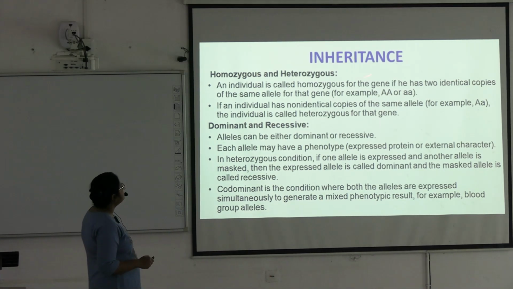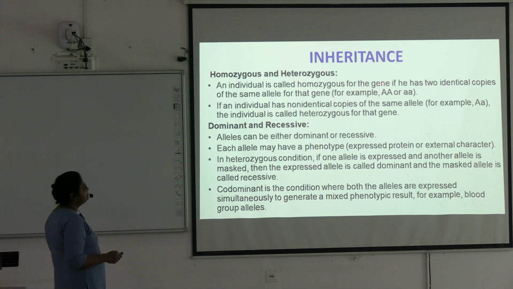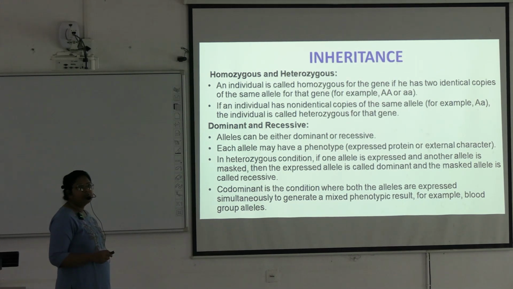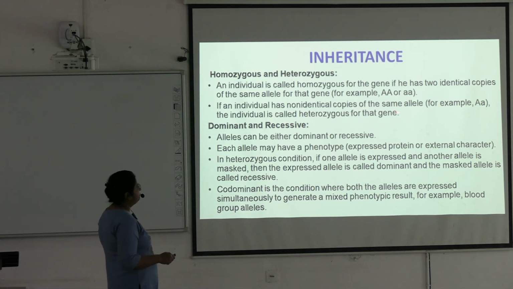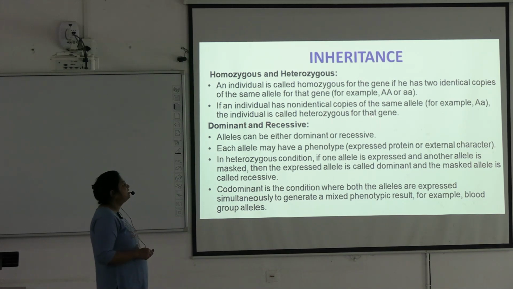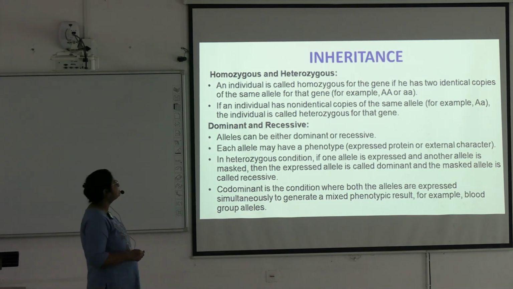An individual is called homozygous for the gene if he has two identical copies of the same allele for that gene. For example, 2 capital A or 2 small a. And if an individual has non-identical copies of the same allele, example 1 capital A, 1 small a, then the individual is called heterozygous for that gene.